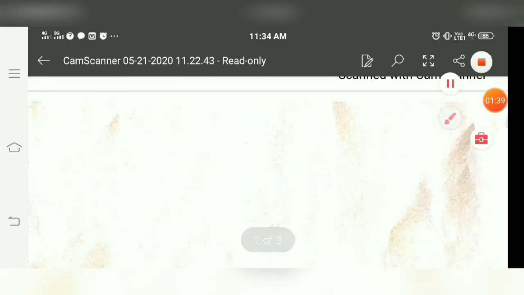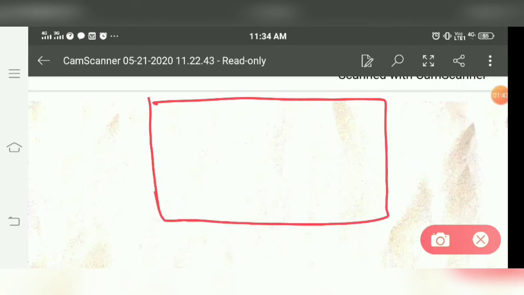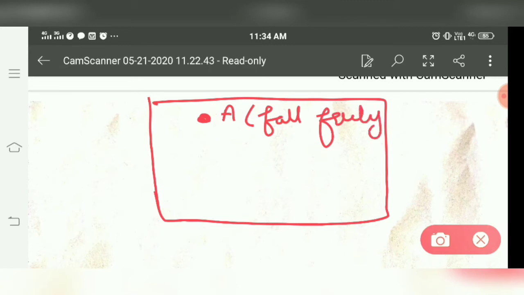Suppose we have a system here. In this system, suppose a stone A falls or drops freely from a height h.